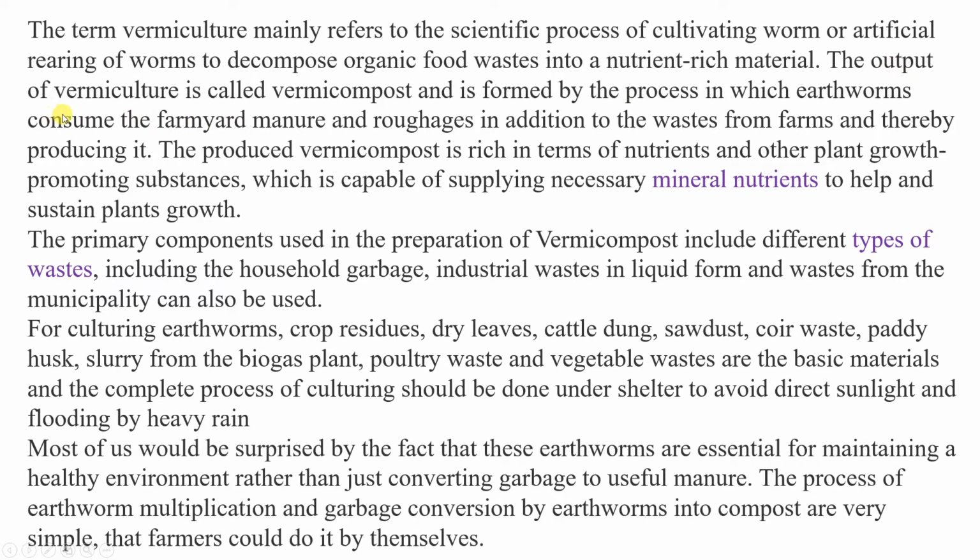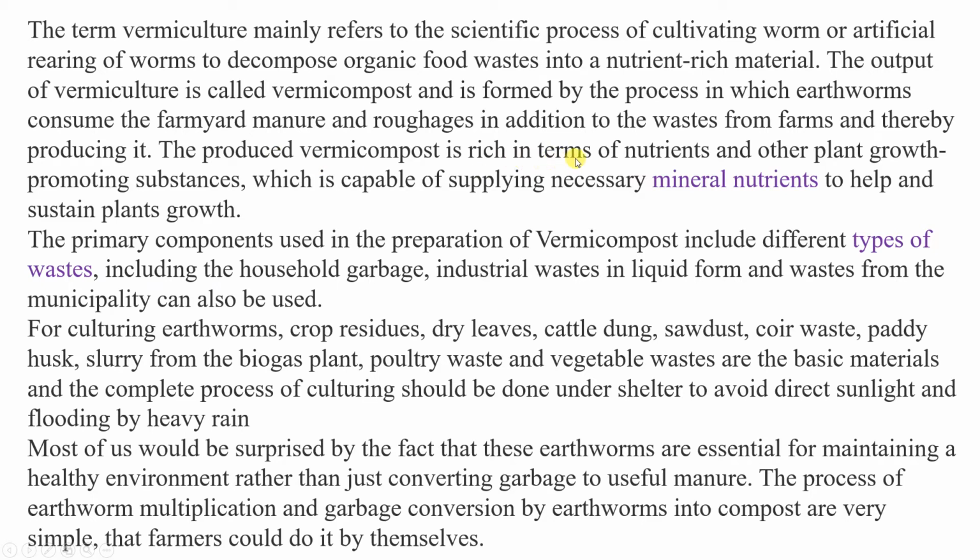The output of vermiculture is called vermicompost, and it is formed by the process in which earthworms consume farmyard manure and roughage in addition to the waste from the farm, and thereby produce it.